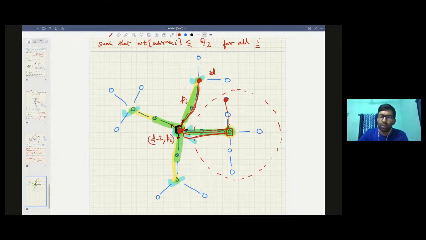So instead of keeping the update here, the random walk here, you can keep almost equivalent information in this centroid. And how? Not by saying that a random walk has started with probability 1 from here of length d. Instead, say this is of length, let's say, 2. So you say a random walk has started here of length d minus 2, and the probability that a random walk has started from here is whatever the probability is that you reach this node.